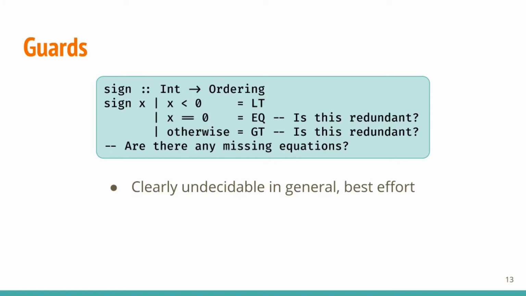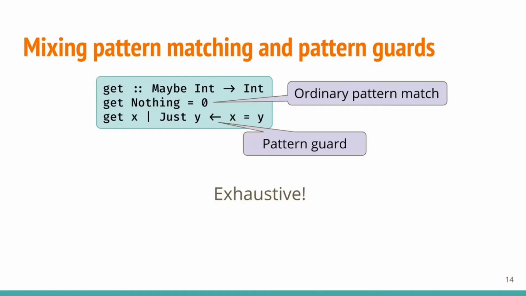Guards are another very basic pattern language feature of Haskell. Does sign have any redundant clauses? In general, it's hard to tell without knowing the definition of less than, eq, and so on. Also, we'd quickly become undecidable if we just reason about every function we know the definition of. So, apparently guards are quite rich semantically speaking. Here you can see how it's even possible to do pattern matching with pattern guards. And get here even mixes both structural pattern matching and pattern guards. This definition is exhaustive and the compiler should not flag it as non-exhaustive.